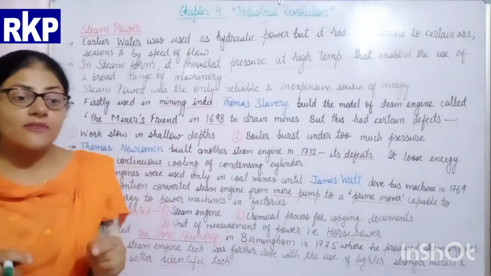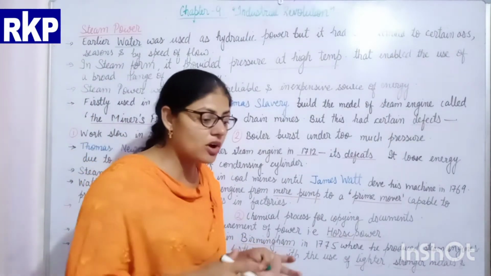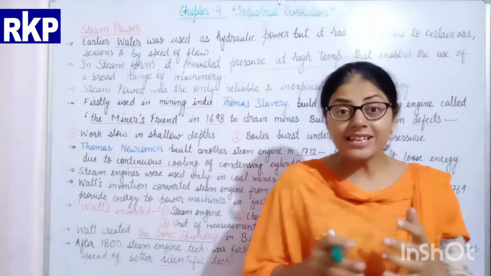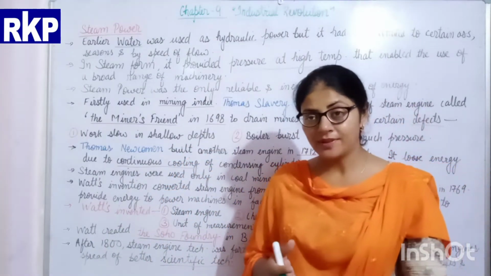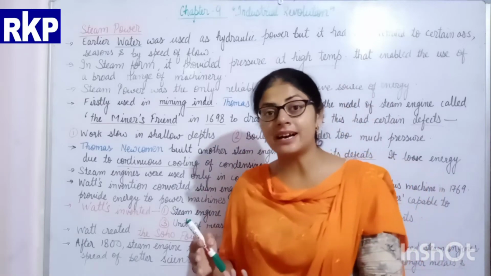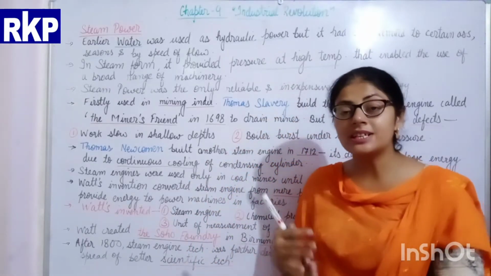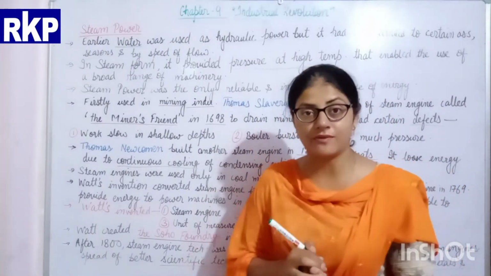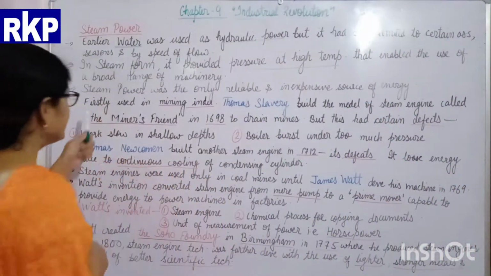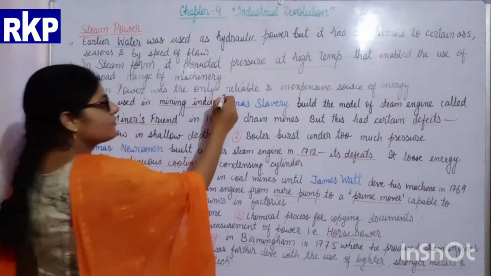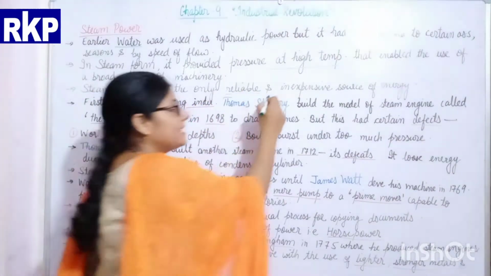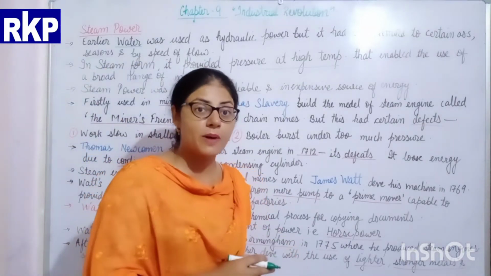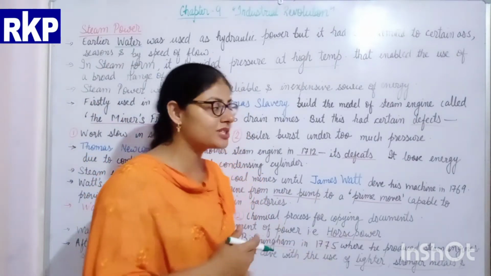So this was a very innovative invention of the time, and now we will study how various machines were invented, like the steam engines and others. These technological inventions come under this new innovation of the use of steam power. Steam power was a reliable and inexpensive source of energy, which was used for running machines.